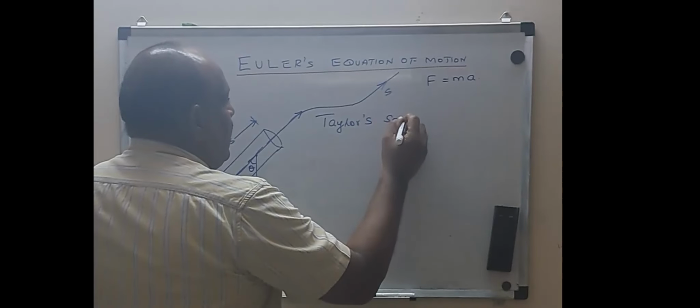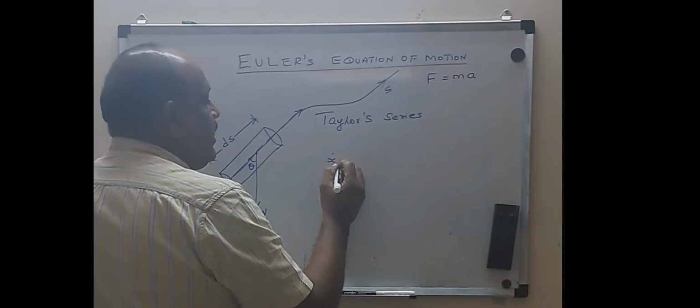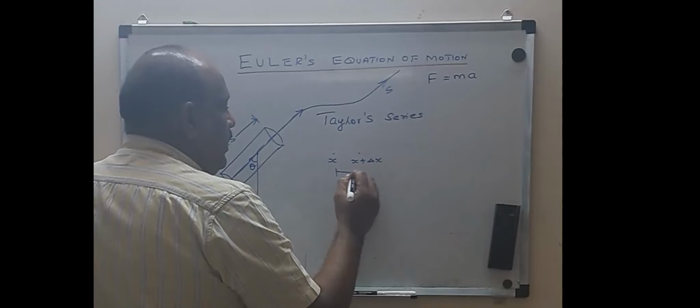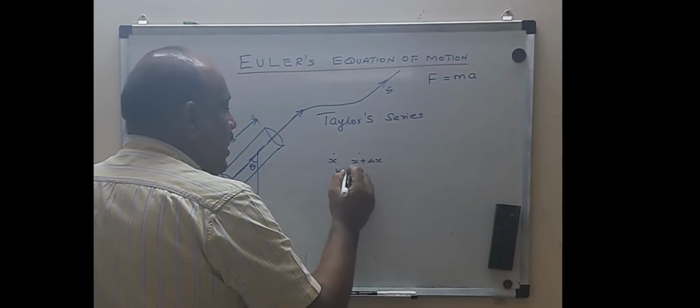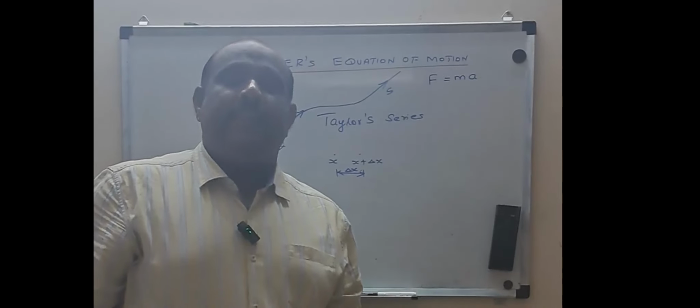Taylor's series. So what is meant by Taylor's series? It means if I know a value at x, and I want to find the value at x plus delta x, where the distance between the two nodes is delta x, and delta x is going to be very, very small, then I can apply the Taylor series.